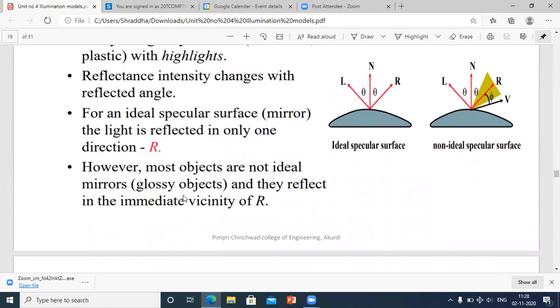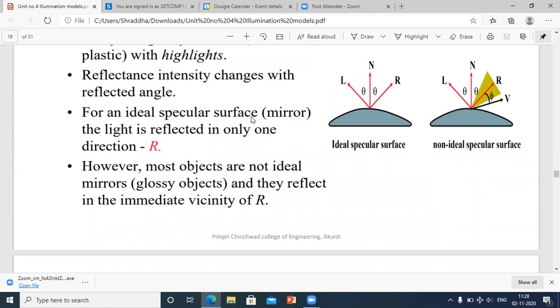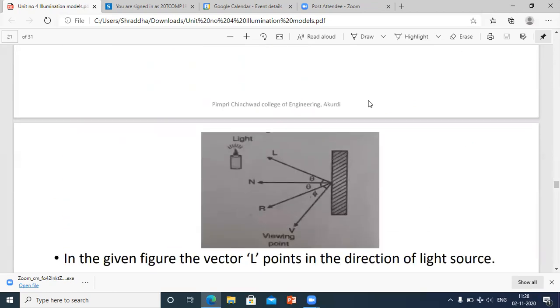See, this is N, and this is L. So I specular is equal to Kd into IL in bracket N into L. N into L will give you reflection. Okay, so this is the thing that is given in this